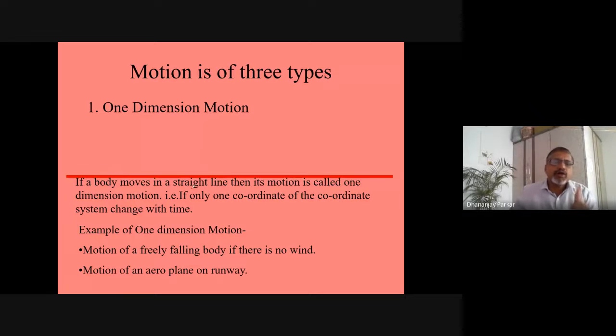Okay, so if a body moves in a straight line, then its motion is called one dimensional motion. That is, if only one coordinate of the coordinate system changes with time. Examples of one dimensional motion: a freely falling body, if there is no wind, already they have given, right. Motion of an aeroplane on a runway. Or a tractor moving, suppose. Many things you can see.